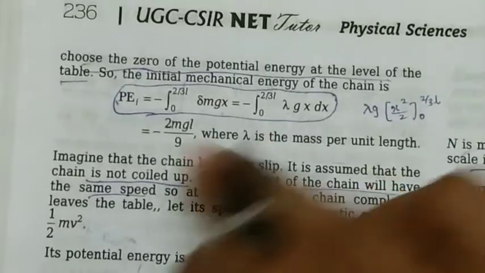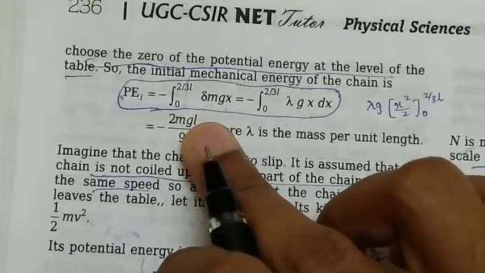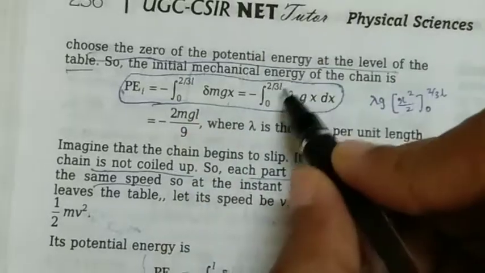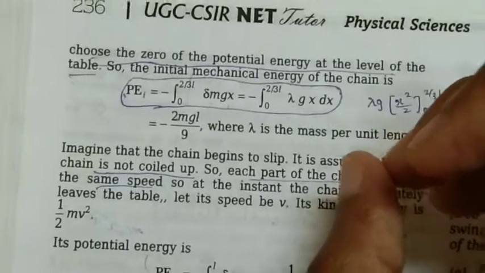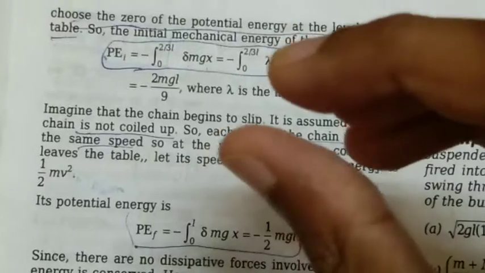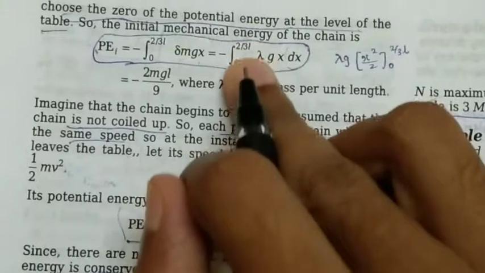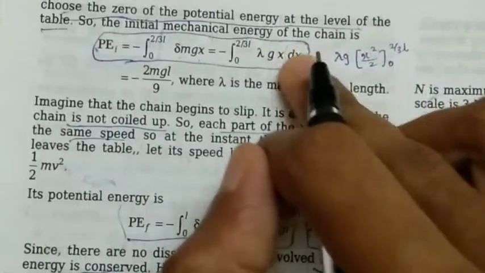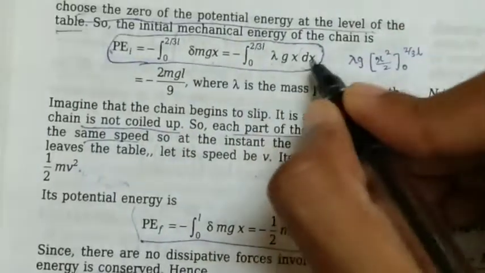That means if small m is the mass of the entire chain and L is the length of the entire chain, then m by L is nothing but mass per unit length of the chain. That means for each unit of the chain, how much is the mass, multiplied with dx, that is the taken length of the chain. So how small a length of the chain we are referring to, an element of the chain. This is the length of that small element, this is mass per unit length of the chain. So hence in the place of delta m we have lambda dx.